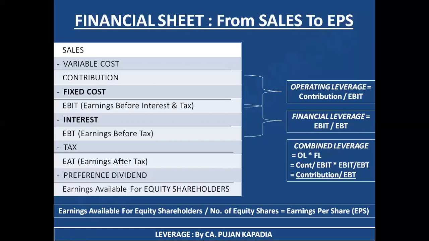Well, I hope you are ready with all the three formulas. Operating leverage means contribution divided by EBIT. That is amount before fixed cost and amount after fixed cost. Financial leverage means EBIT divided by EBT. That is amount before interest and amount after interest. And combined leverage is nothing but the multiplication of operating leverage and the financial leverage.